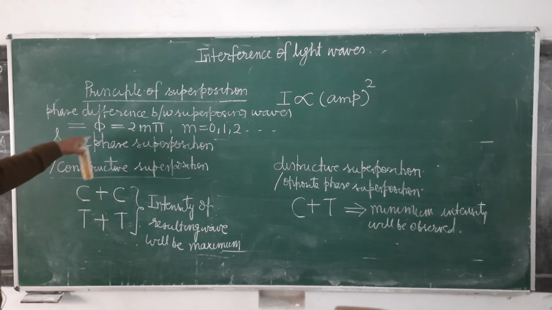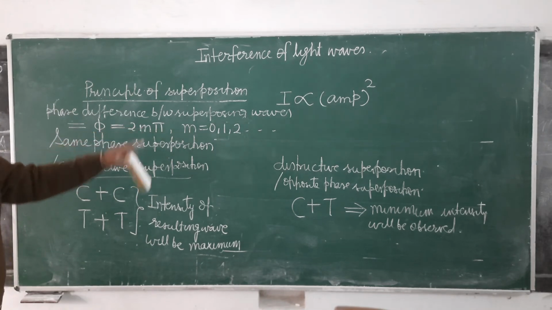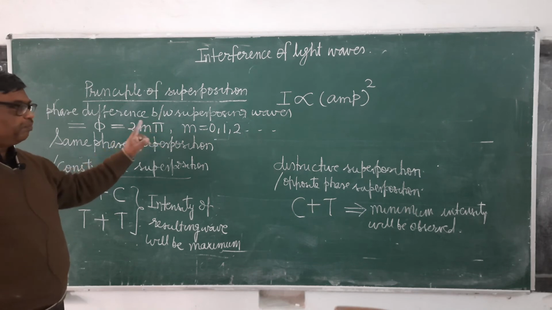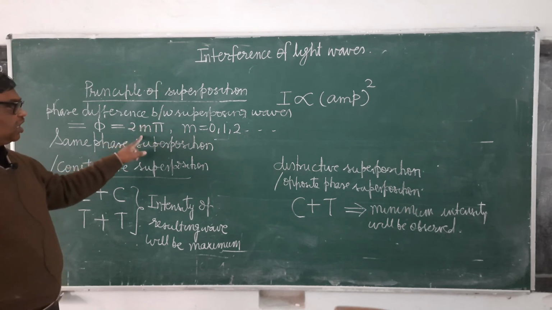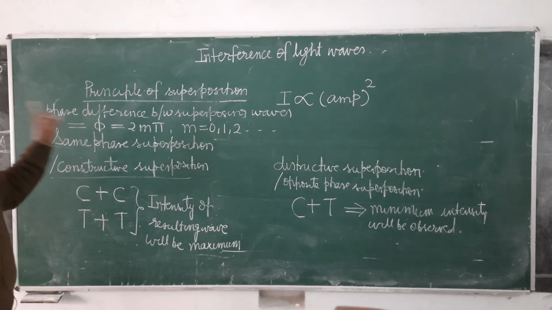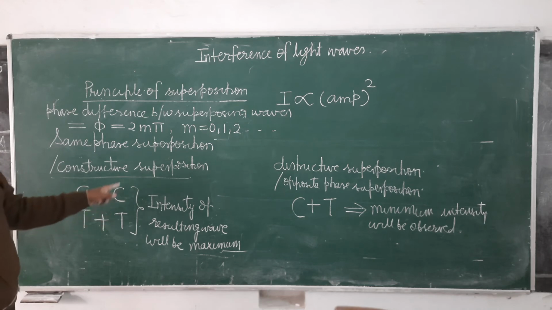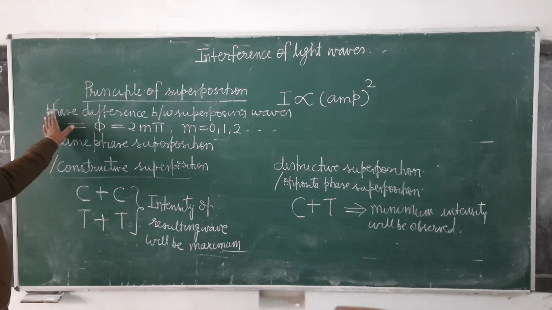It means it should be either 0 or an even multiple of pi, because when you place 1 it becomes 2 pi, 2 gives 4 pi, 3 gives 6 pi. So it should be either 0 or an even multiple of pi if waves are superposing in the same phase. If constructive superposition is observed, maximum intensity is observed or a brighter region is obtained. It is clear? This is about the same phase or constructive superposition.